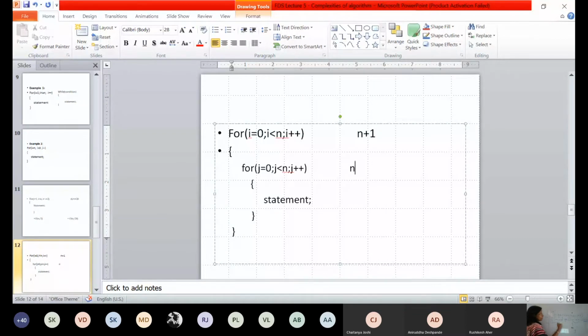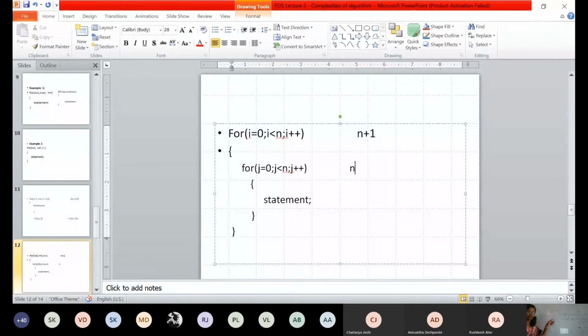Again now what will happen? In the next iteration, the value of I will become 1. And again for I equal to 1, it will be j equal to 0, j equal to 1 and j equal to 2. Are you getting what I am saying? Again for I equal to 2, j will go from 0, 1 and 2. Now when I becomes 3, 3 less than 3 becomes false. So can you tell me now how many times your inner for loop is executed?